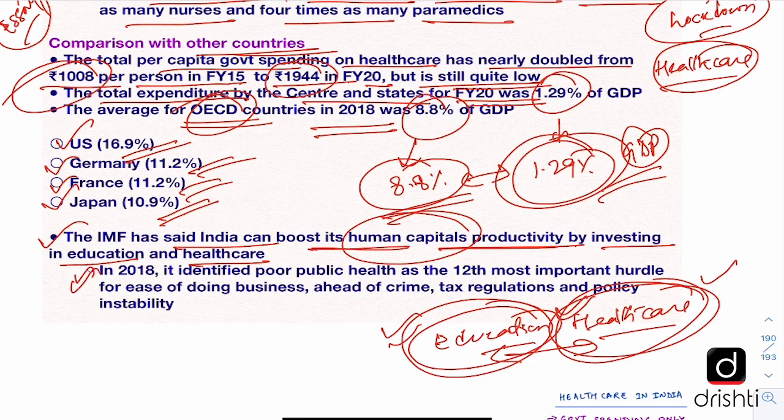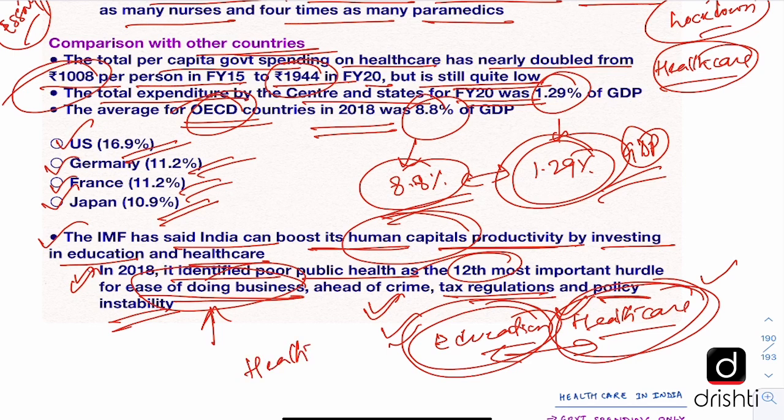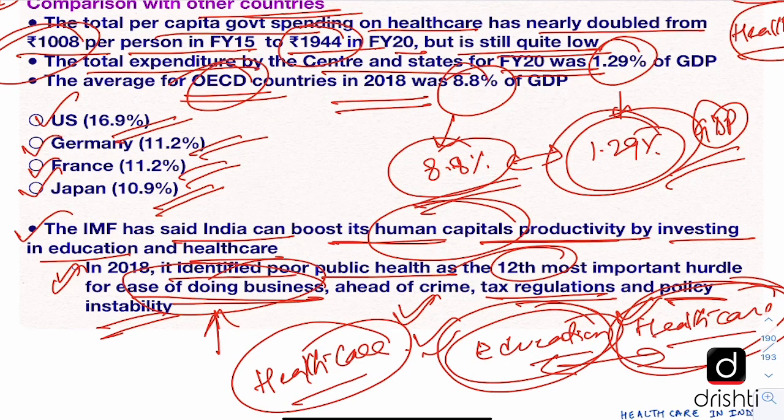Now in 2018, the IMF also identified poor public health as the 12th most important hurdle for ease of doing business. So it is not that poor public health only leads to bad health of the people, but it is also a hindrance in ease of doing business. And it has been ranked ahead of crime, tax regulations, and policy instability. So you can see the importance that healthcare has. It is high time that Indian policymakers realize this and take some corrective actions. So this was all about India's healthcare scenario.